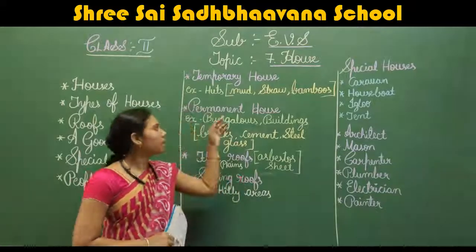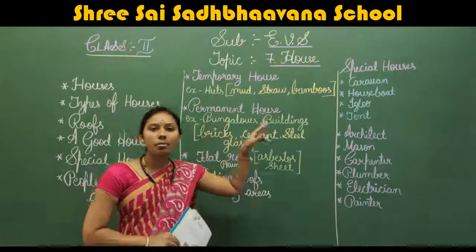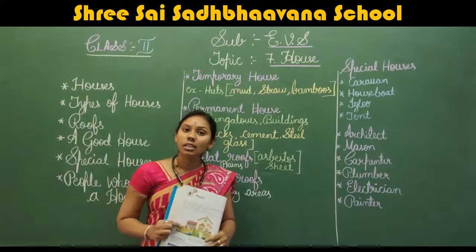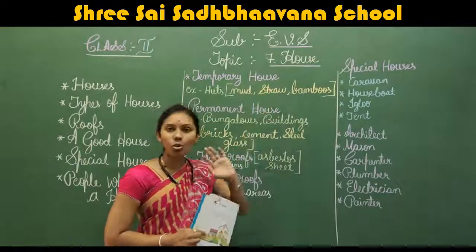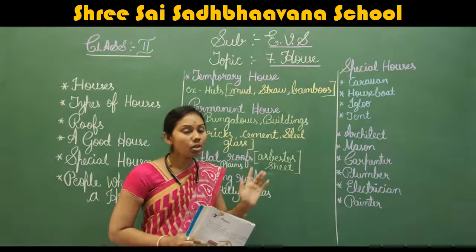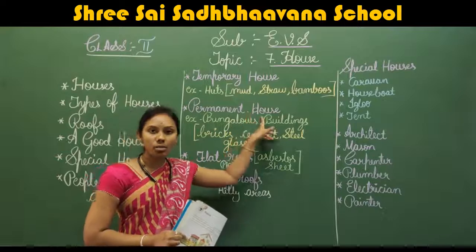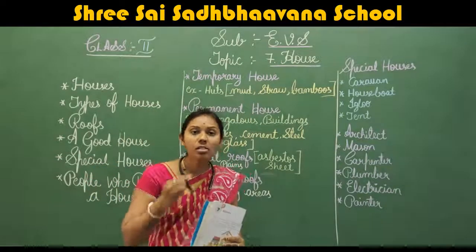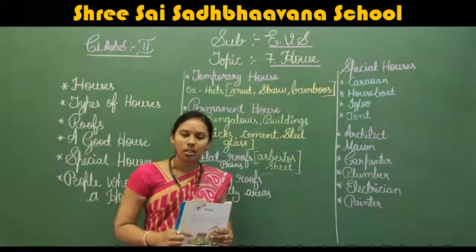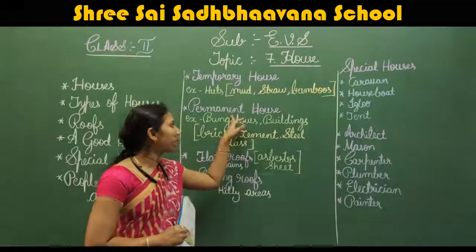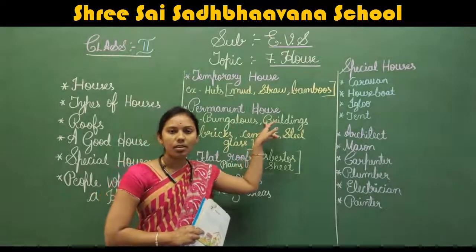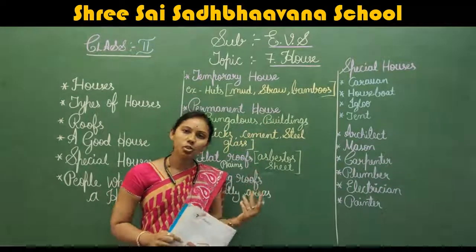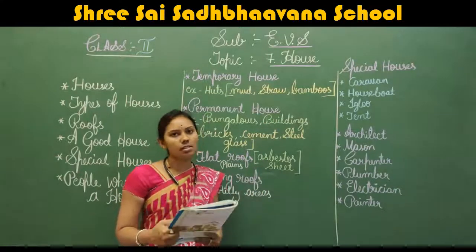We'll see now. Next, one more type of houses, permanent houses. Here temporary houses are not at all strong. These permanent houses, they are very strong. They are having some life for that. Okay? So permanent houses. Very strong houses also we can see.